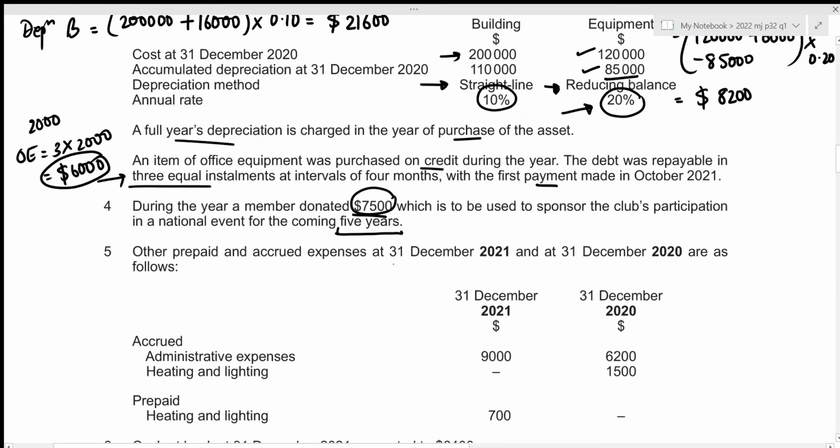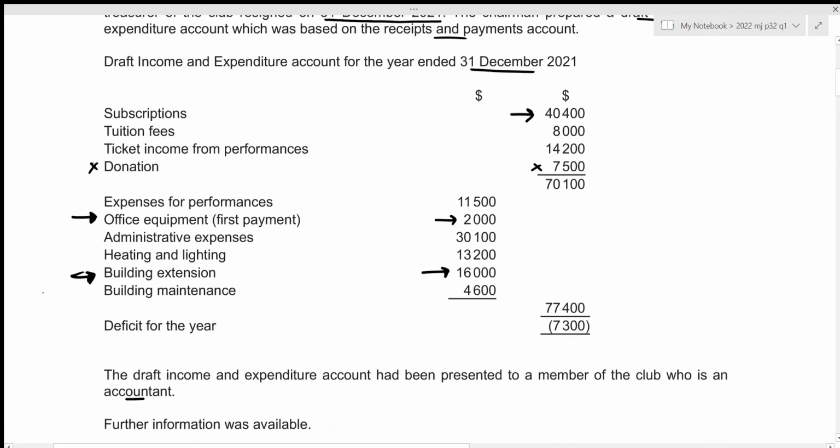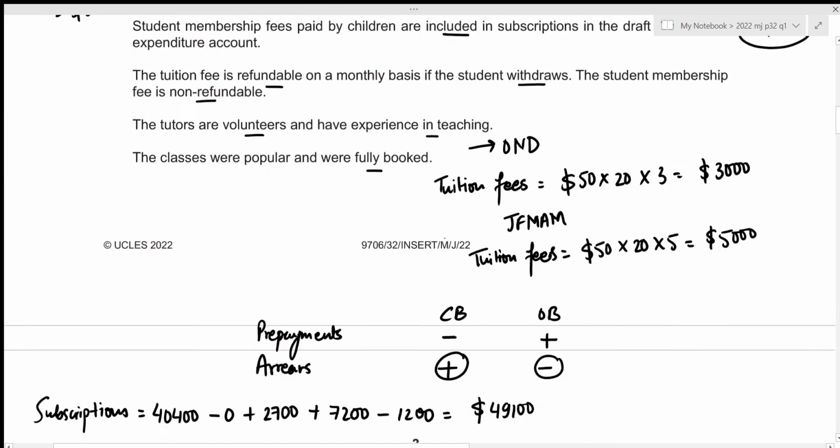Other prepaid and accrued expenses at 31st December 2021 and 31st December 2020 are as follows. We are given it for administrative expenses. So let's figure out the correct amount for administrative expenses. We will first start with the draft amount given in our draft income and expenditure account. So we are given administrative expenses to be 30,100.